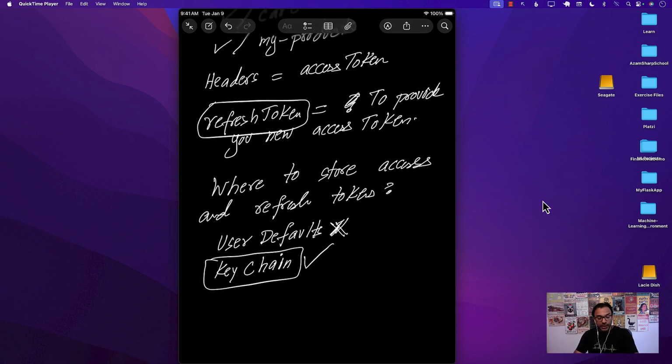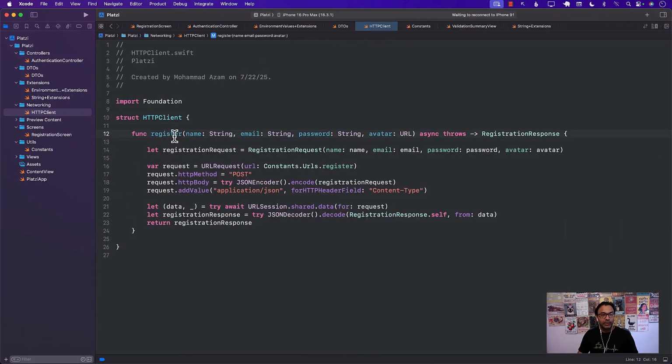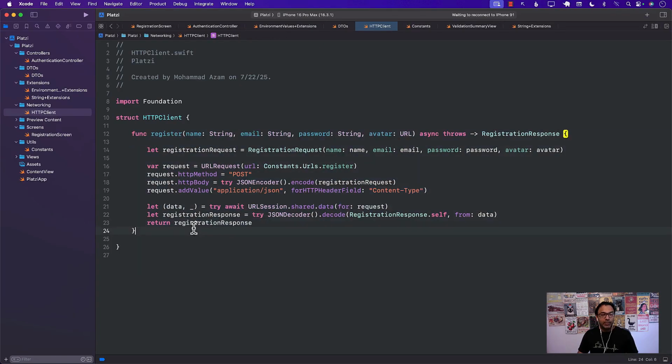Now let's go ahead and implement our login route. Now keep in mind that we are still going to be using separate function for the registration as well as for the login, which is over here. You can see that we have a registration function, and we can create a separate function for login also over here.